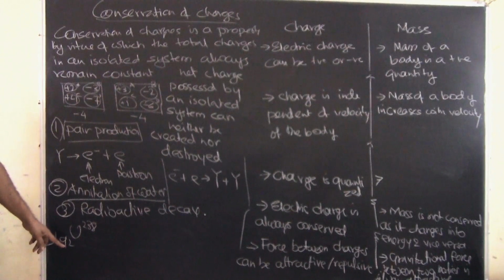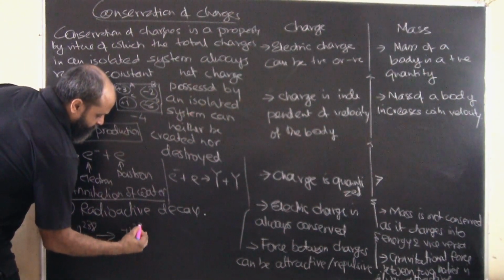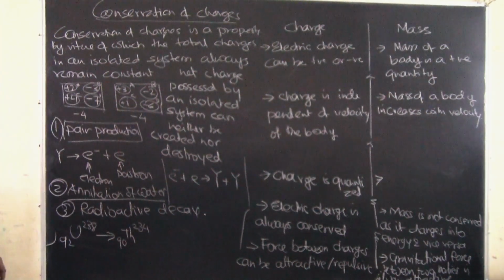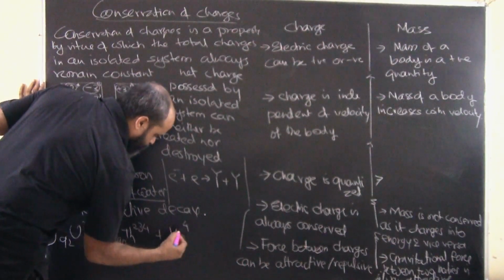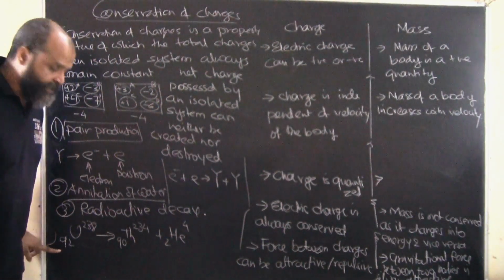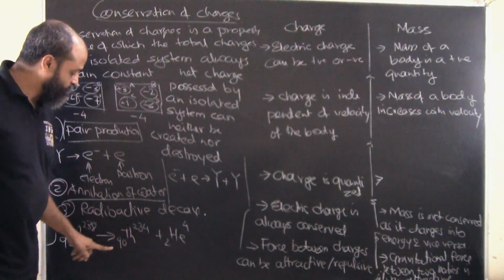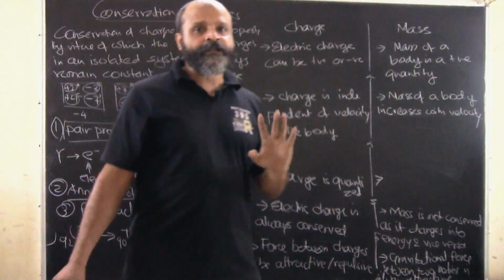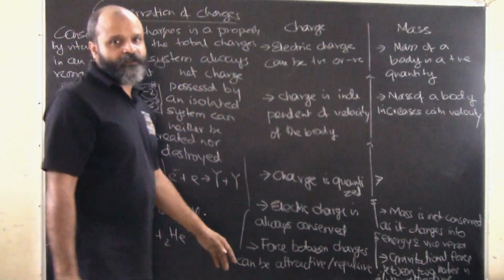When it disintegrates into thorium, which has an atomic mass of 234 and an atomic number of 90, and helium, which has an atomic mass of 4 and atomic number 2, the total charge on the left is 92, the atomic number. On the right it is 90 plus 2, the same amount. So in an isolated system there is no exchange of charges. Charges can neither be created nor destroyed. This is called conservation of charge.